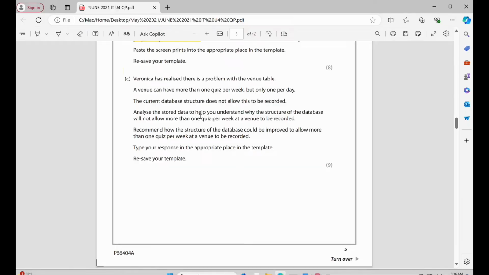C: Veronica has realized there is a problem with the venue table. So this one is theoretical, we have to analyze the problem and then write it, right? A venue can have more than one quiz per week but only one per day. That means each week a venue can have multiple quizzes, right? But only one per day. The current database structure does not allow this to be recorded, right?